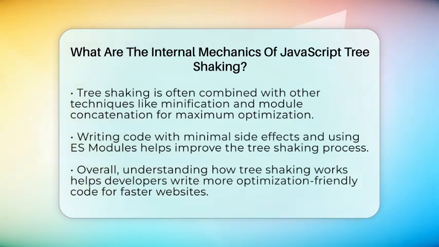For web developers, understanding how the internal mechanics of tree shaking work means you can write code that is easier to optimize. Using ES modules instead of older module systems like CommonJS makes a big difference. Also, avoiding side effects in your modules helps the bundler identify what can be safely removed. In the end, tree shaking is a smart way to keep your JavaScript lean and your websites quick to load.